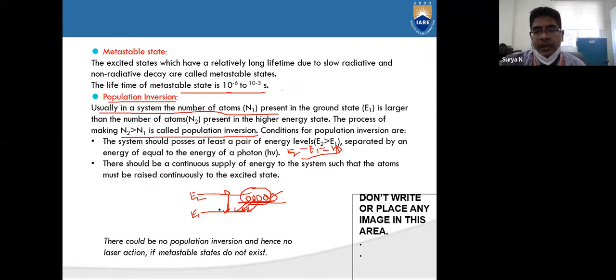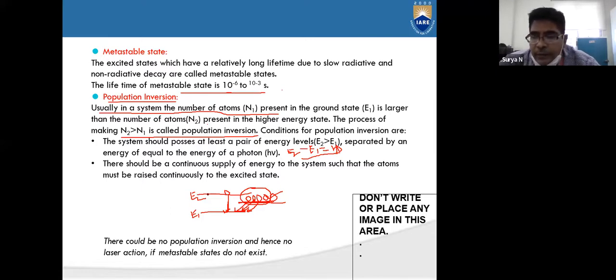If you take E1 as the lower energy level and E2 as the higher energy level, and there are a number of atoms in E1, then for them to get excited, continuous energy is required for the atoms or electrons present in the ground state, E1. When we give continuous energy to the atoms in the ground state, obviously they jump to the excited state. So there should be a continuous supply of energy to the system such that atoms are continuously raised to the excited state.